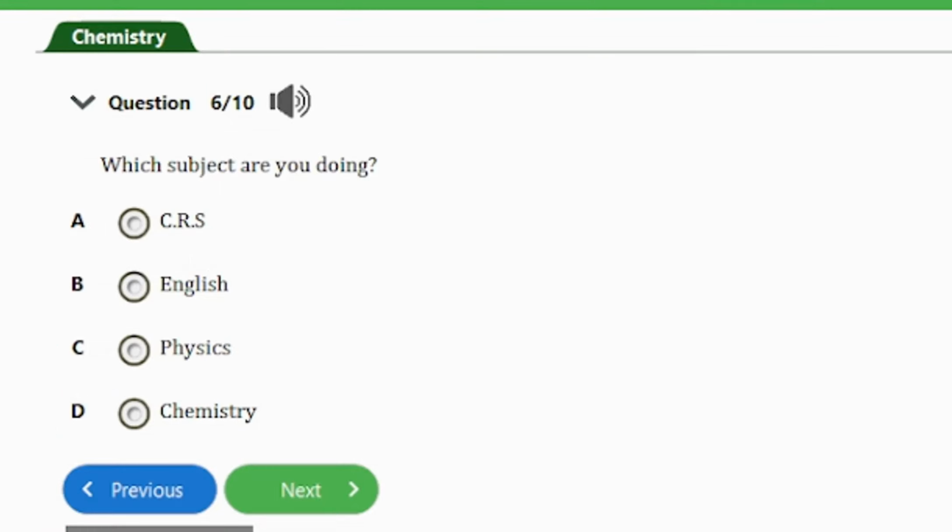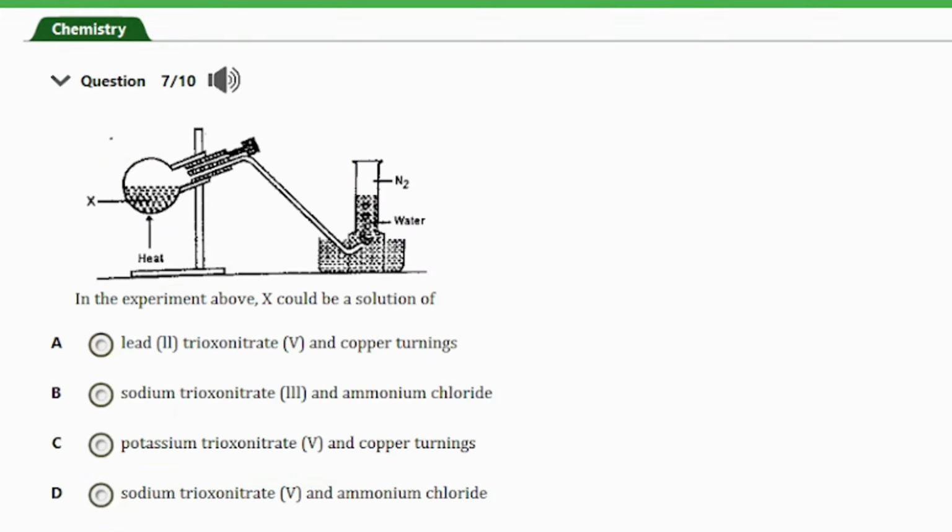Question number 6, it says which subjects are you doing? So obviously it is a bonus question for you guys. That's actually chemistry. So let's consider the next question.